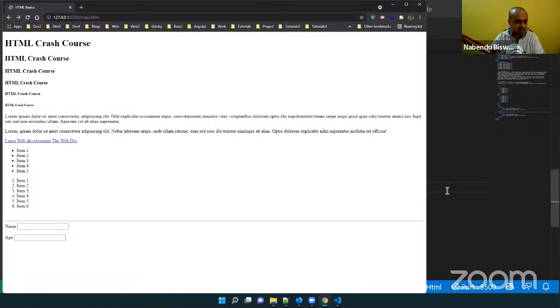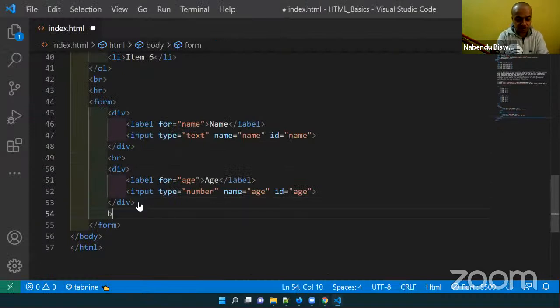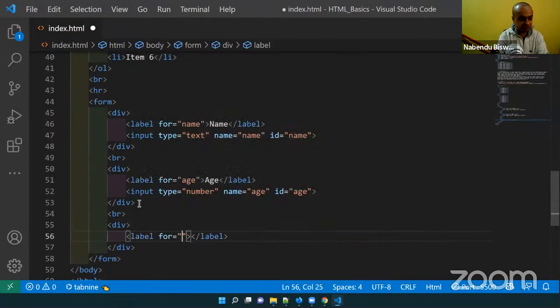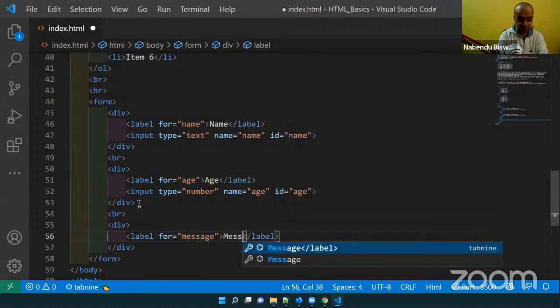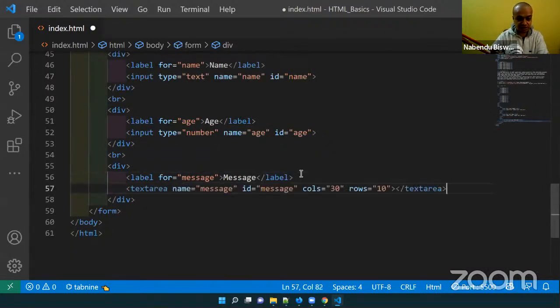So the next important field I'm going to see is a text area. It is like an input box. Now the break row is there, and then the div is there, and label is there, for message, and it is a text area. Text area name is message, id is message.